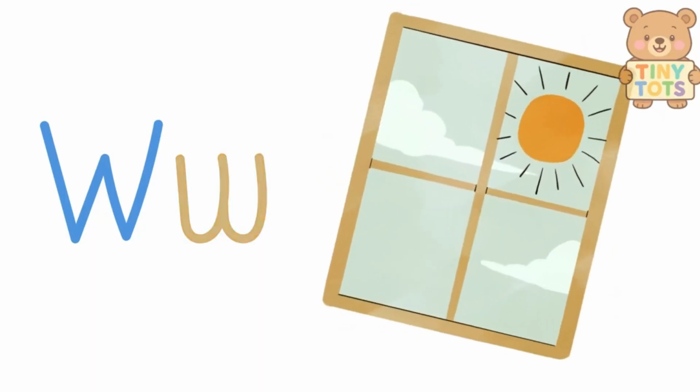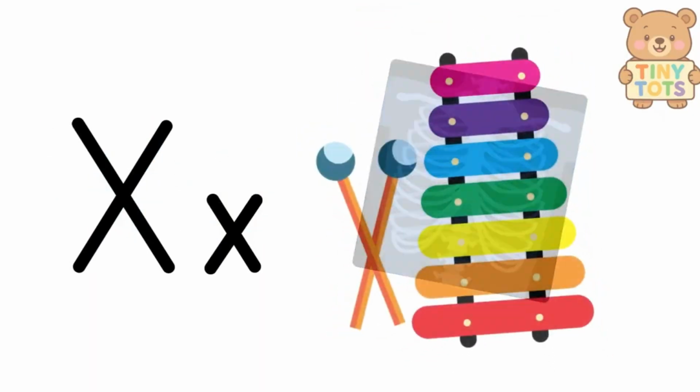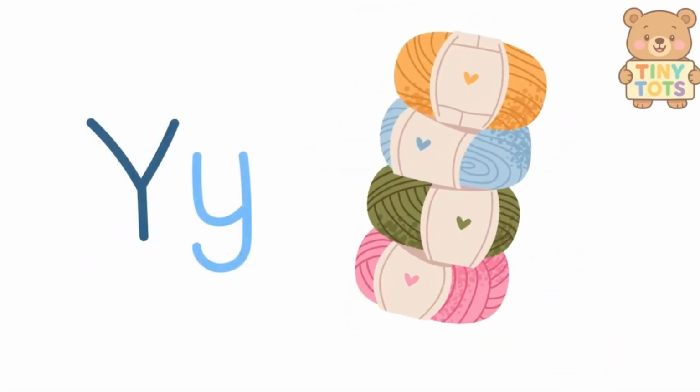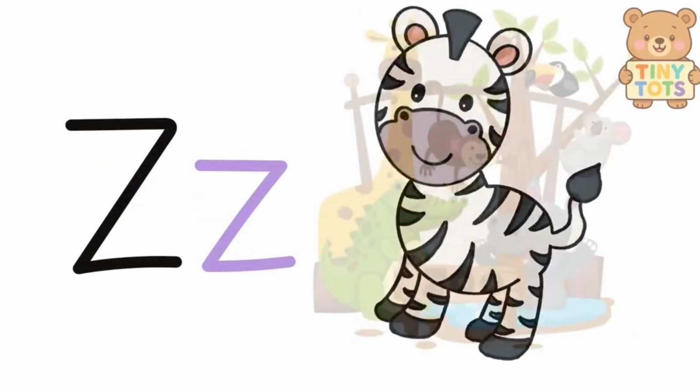W is for whale and window. X is for x-ray and xylophone. Y is for yarn and yacht. Z is for zebra and zoo.